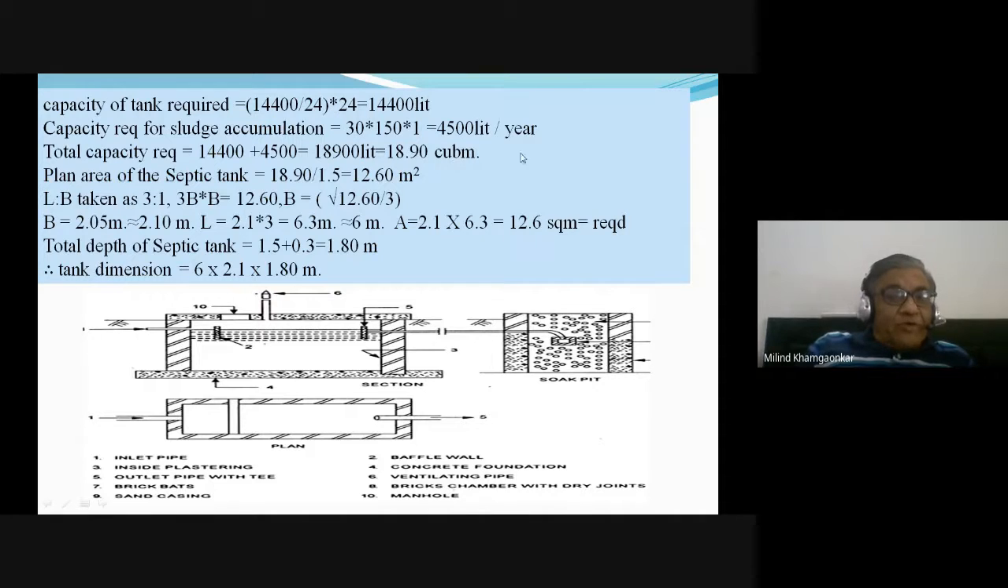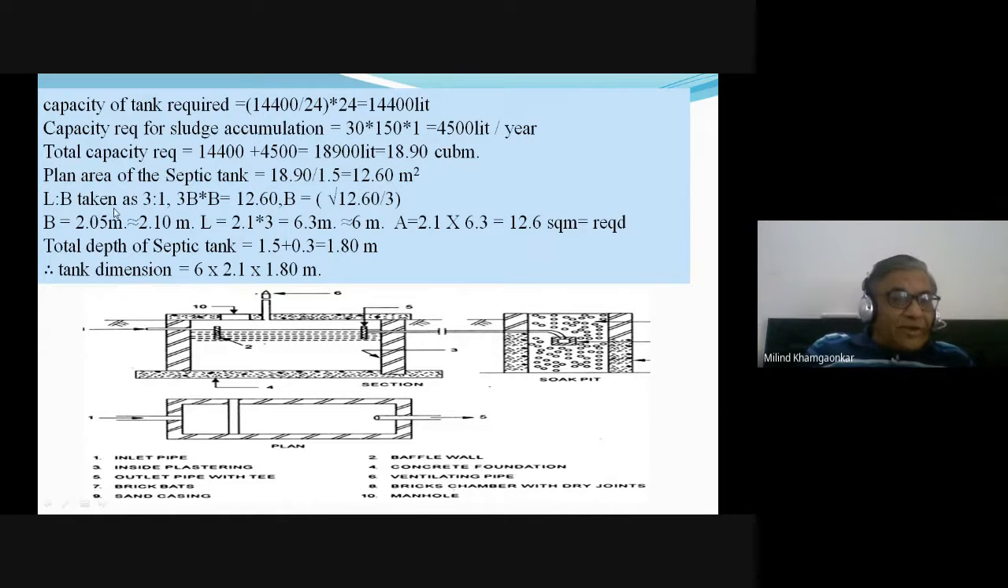Now the depth we have decided 1.5 meters, and the depth is in your control. 1.5 to 2.5 you can provide any depth. So the volume divided by depth will give you the plan area of the septic tank, है ना. ये जो यहाँ पे रेक्टेंगुलर प्लान एरिया बताया है वो मिलेगा. तो वॉल्यूम 18.9 by 1.5, that is 12.6 meter square is the plan area.